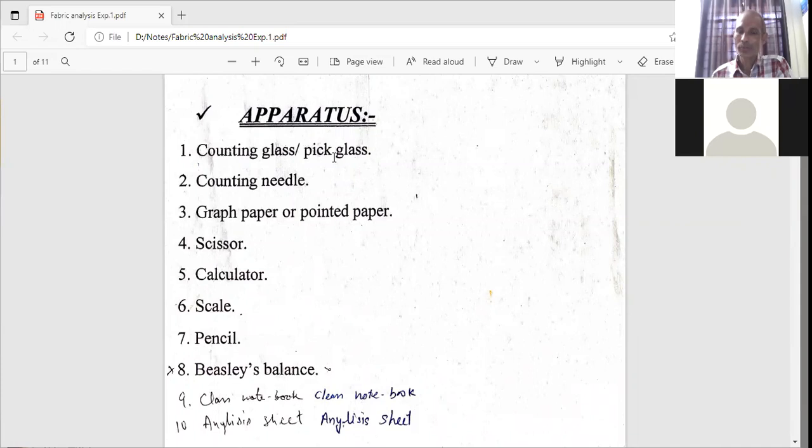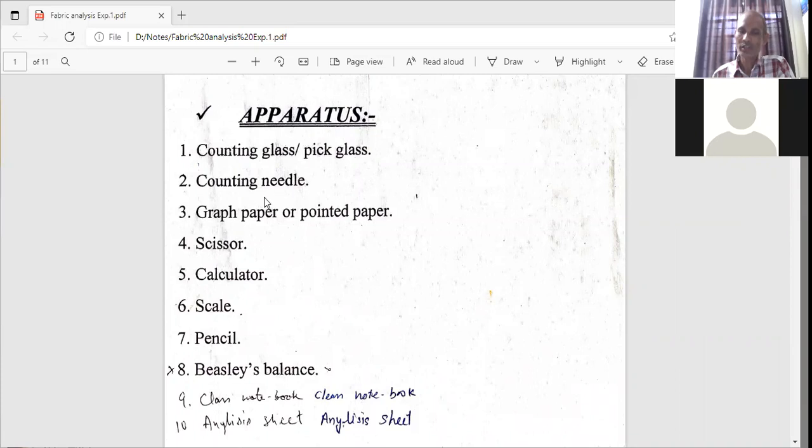But for beginners who have not done these practicals before, say students who are regular students in second year, they can arrange this counting glass from third year TT students, you can borrow it for certain time, and you can return it to them also. And if you want to purchase, it costs only 100 to 150 rupees, and it will be useful in the industry also.